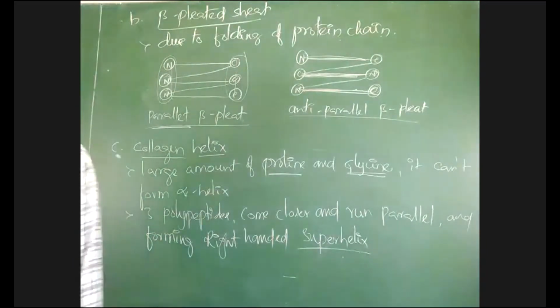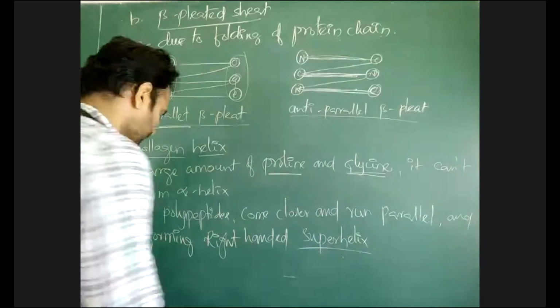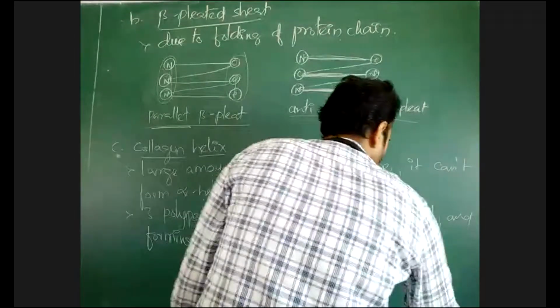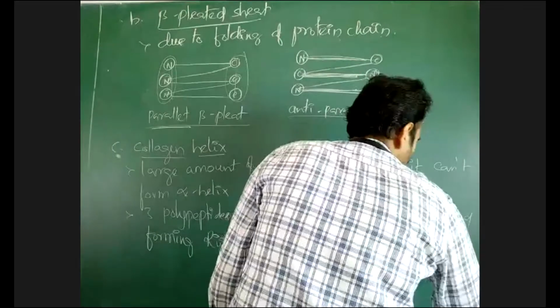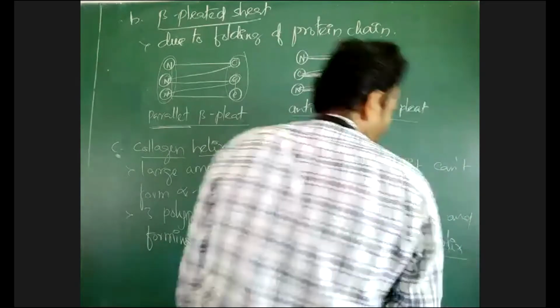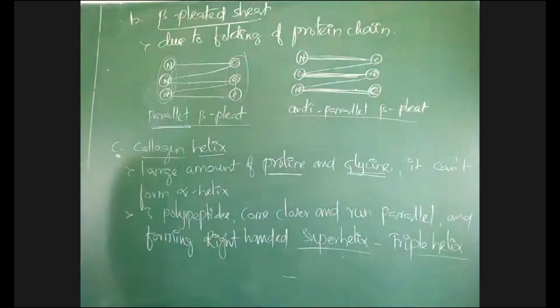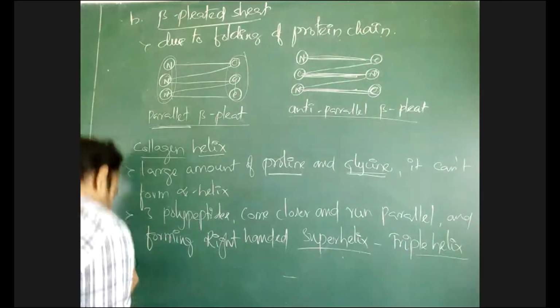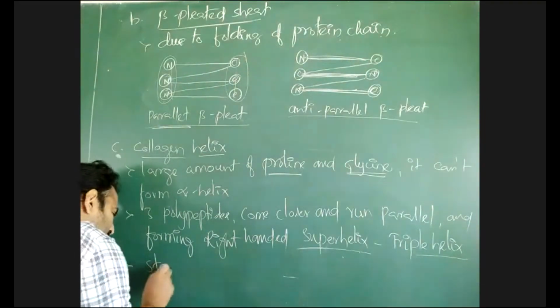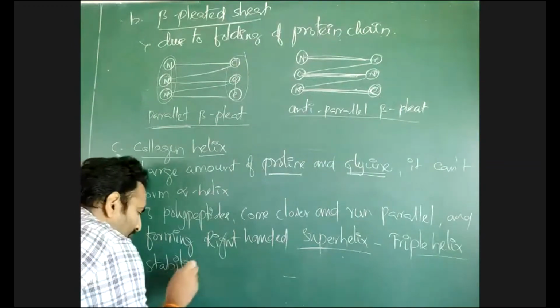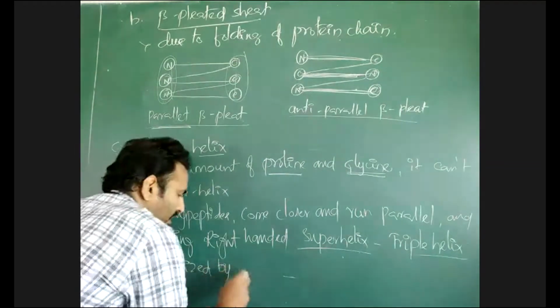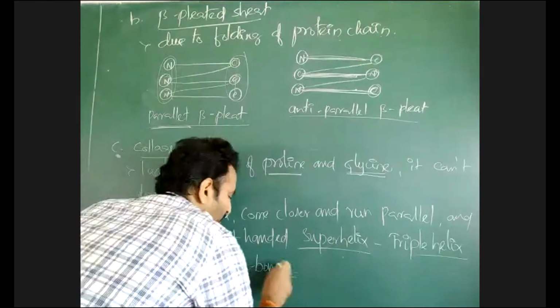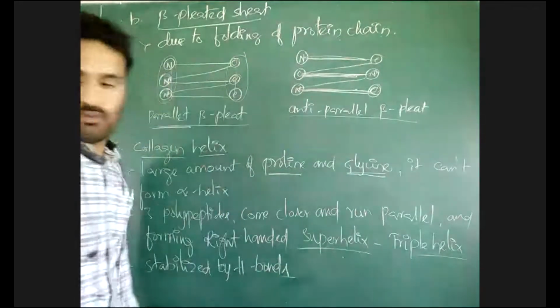That superhelical structure is called a triple helix. Triple helix is formed. That triple helix is again stabilized by hydrogen bonds. Hydrogen bonds are formed between the chains.